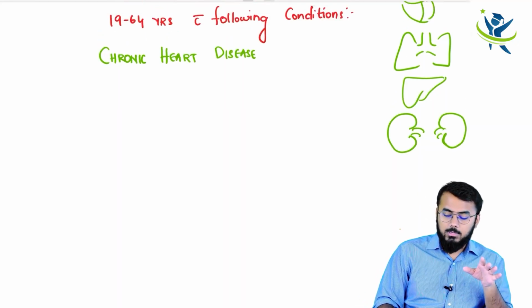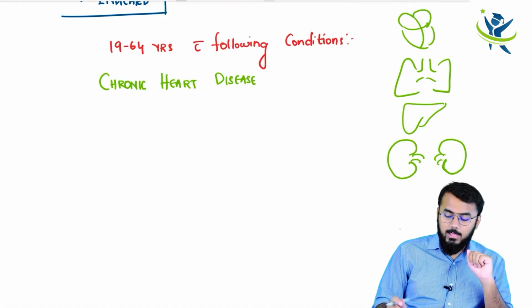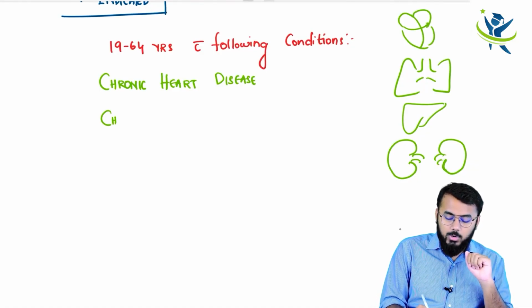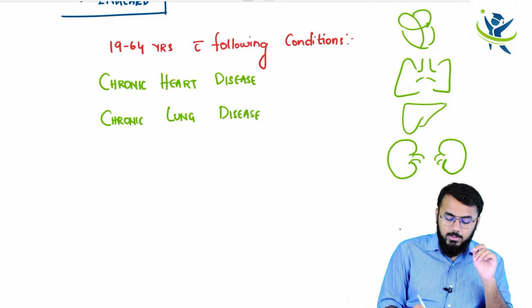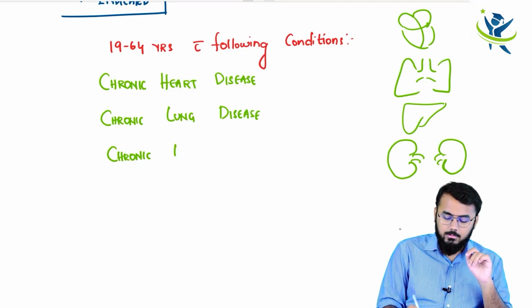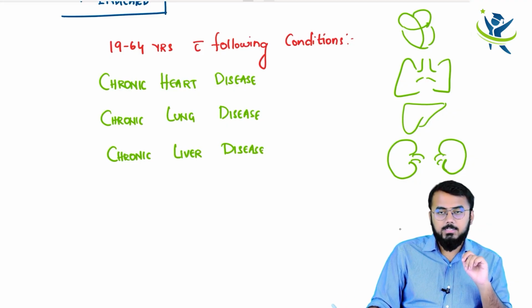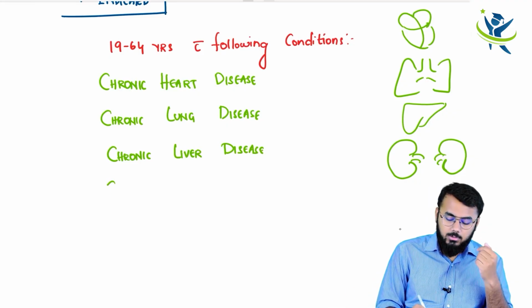So these are the main organs. So chronic heart disease. When it comes to lungs, chronic lung disease, and after that you have got your liver, chronic liver disease, and you have got your kidneys, chronic renal failure,